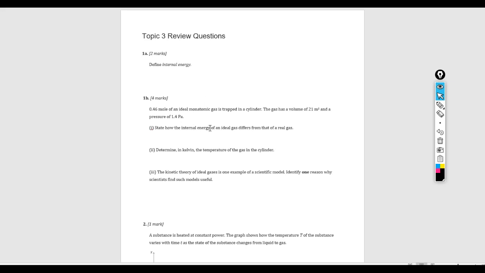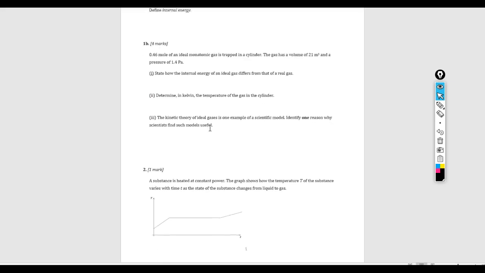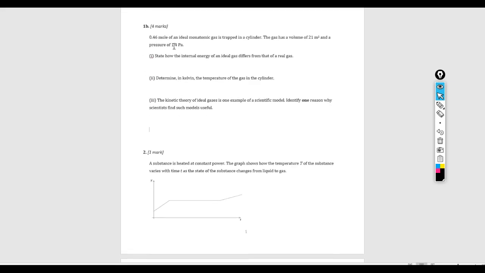Question 1b is a problem involving the ideal gas law. 1b says 0.46 mole of an ideal monatomic gas is trapped in the cylinder. The gas has a volume of 21 cubic meters and a pressure of 1.4 Pascal. State how the internal energy of an ideal gas differs from that of a real gas.